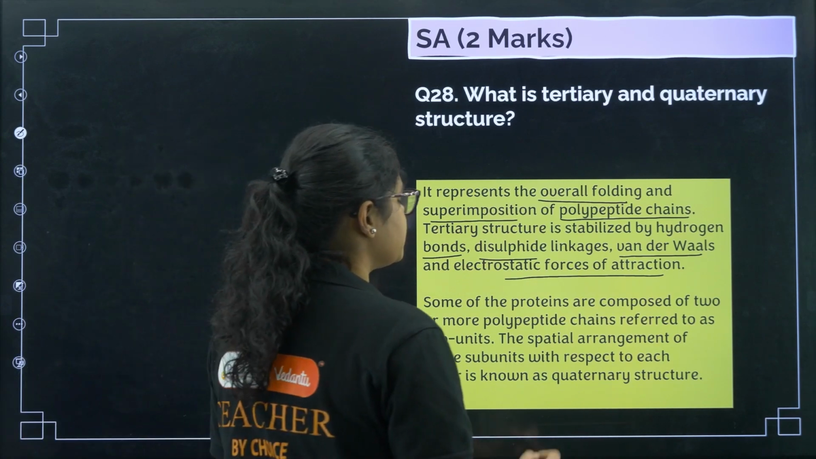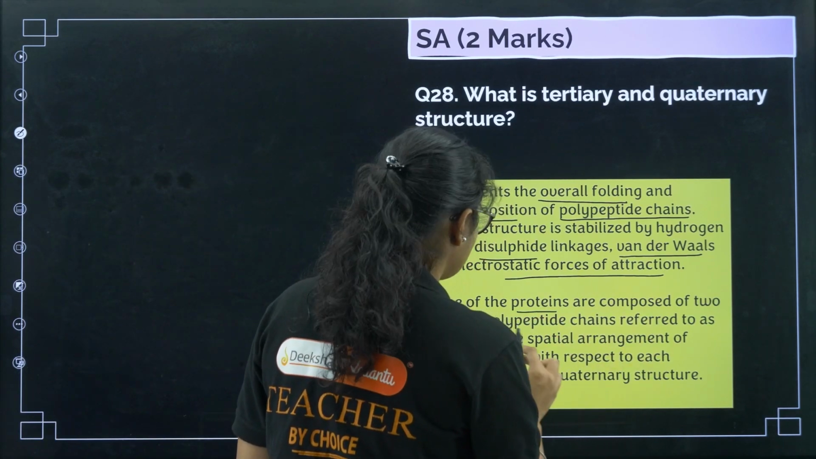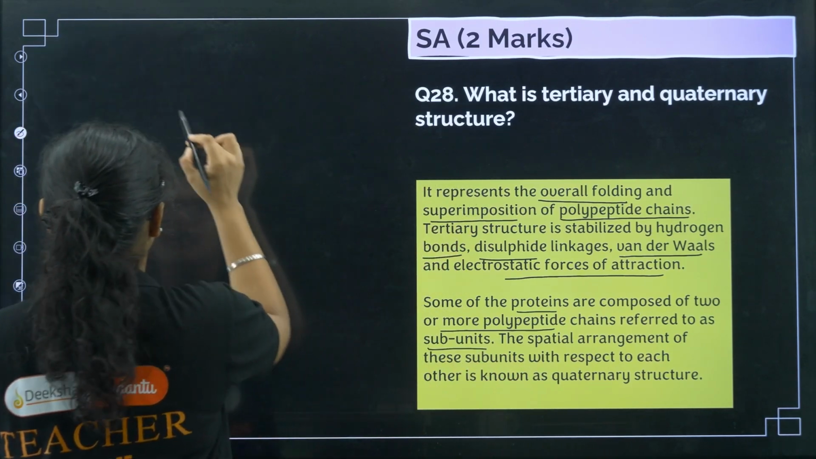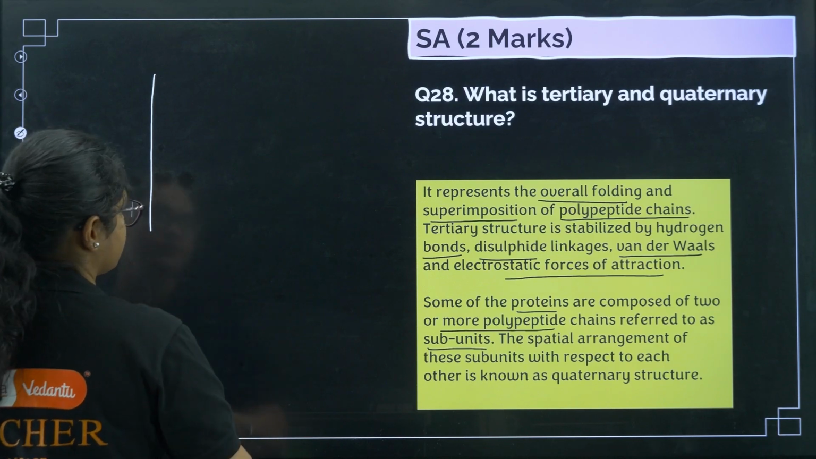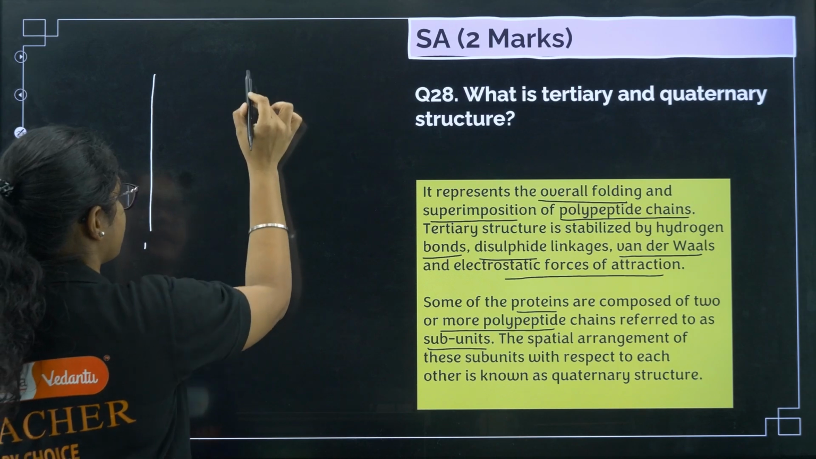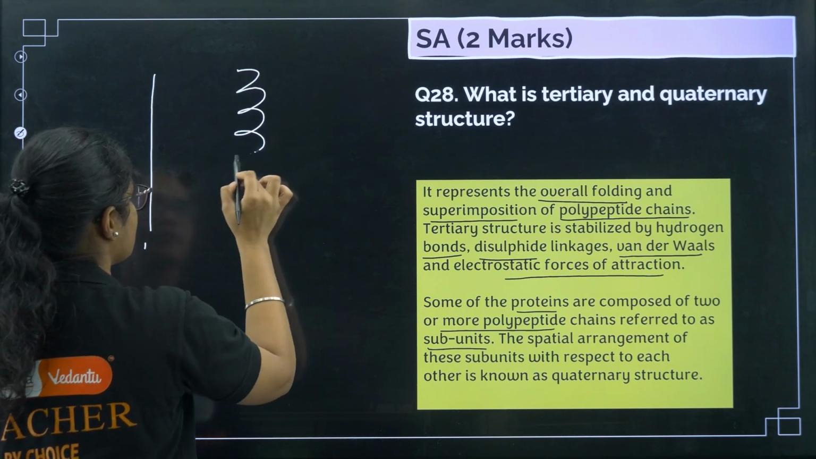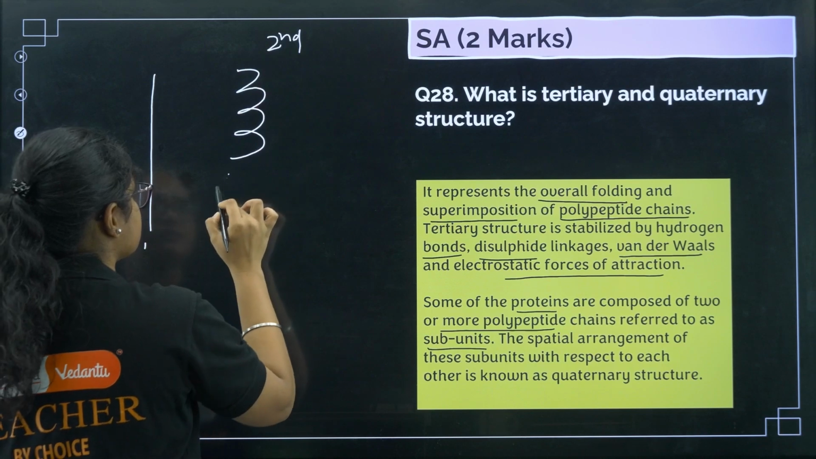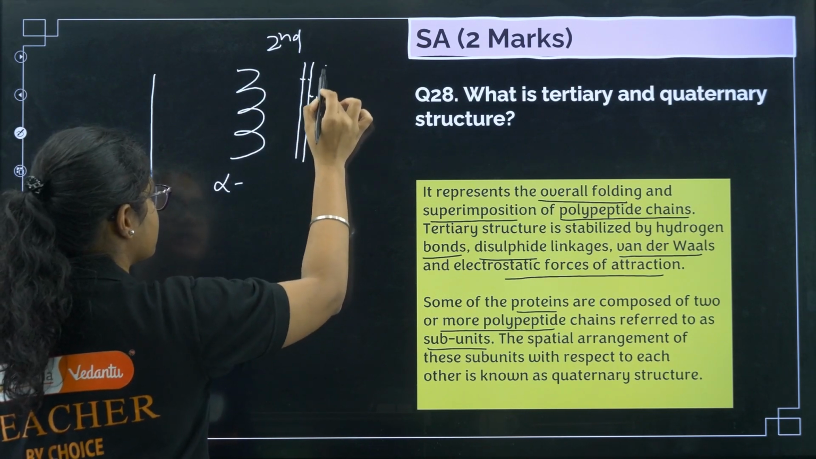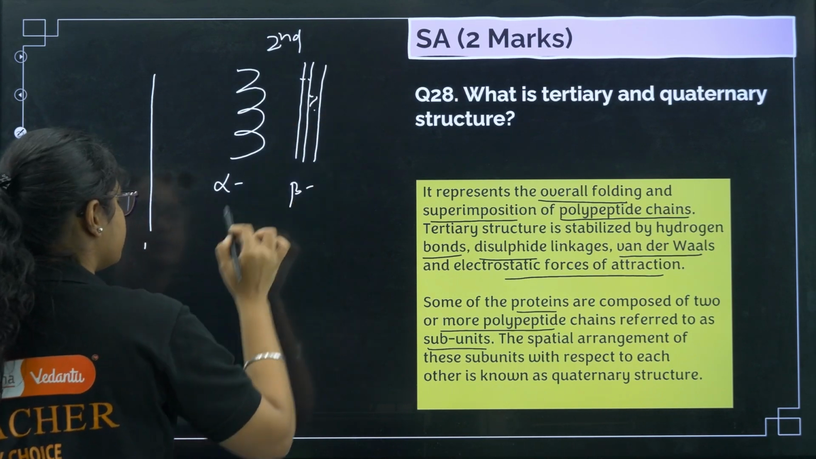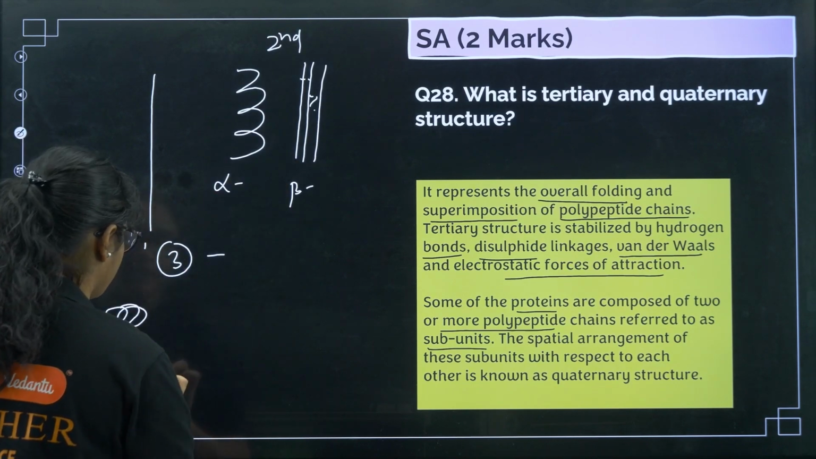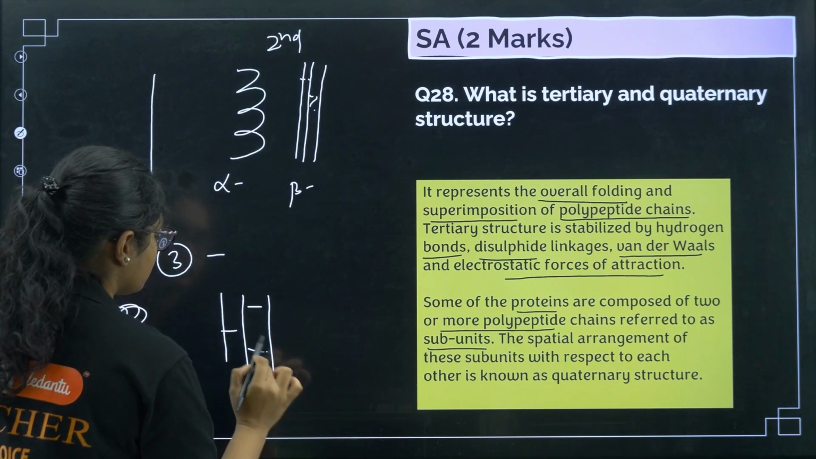Now what is quaternary structure? Some of the proteins are composed of 2 or more polypeptide chains referred to as subunits. In quaternary structure, you have one polypeptide chain, that is your primary structure. The same polypeptide chain, if it is undergoing coiling, secondary structure has 2 things. One is alpha helix, and if another polypeptide chain forms bonds, that is your beta pleated sheets. Now this alpha helix can further coil around and the sheets can further fold to give you tertiary structure.